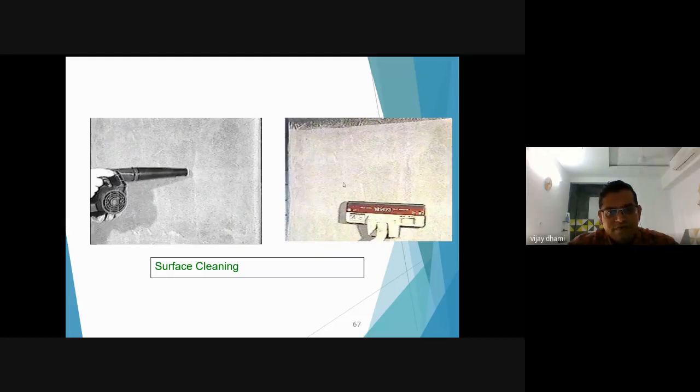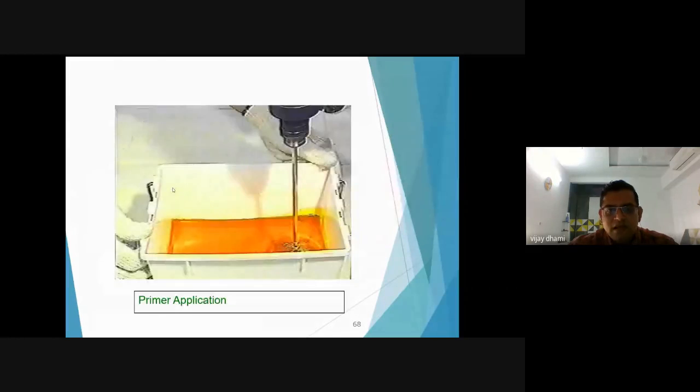After rounding, you need surface preparation before application of the primer on the surface. You can do surface cleaning by using such kind of brushes, or you can do it with a blower machine. After surface preparation, you are going to apply a primer on the surface.